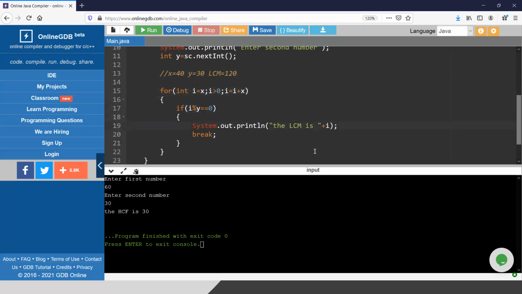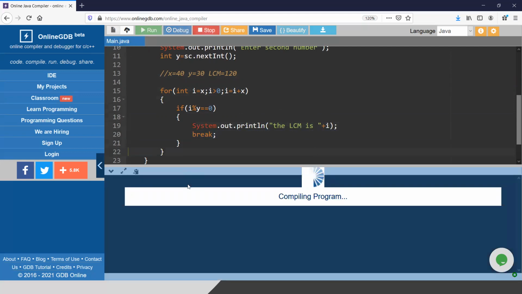Then I'm printing the LCM as 120, and I'm quickly breaking the for loop, because there is no meaning to print 240, 360 once again. I just need the lowest multiple. So whenever I print, I'm just ending the loop here. Let me run the program first.